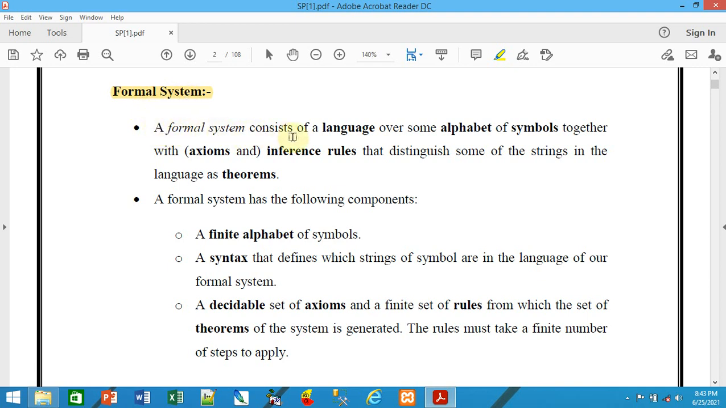A formal system consists of a language over some alphabet of symbols together with inference rules that distinguish some of these strings in the language as theorems. In general, formal systems have alphabets of symbols. In order to execute certain things or intents, we need to give commands. Those commands will be a combination of alphabets as symbols. The symbol may be one or two alphabets or a group of alphabets.